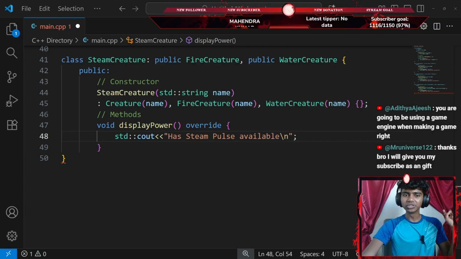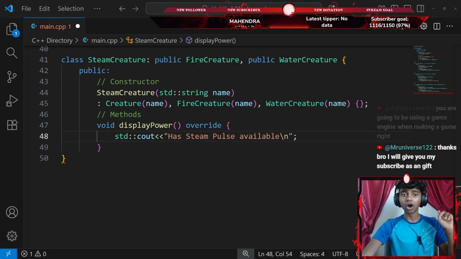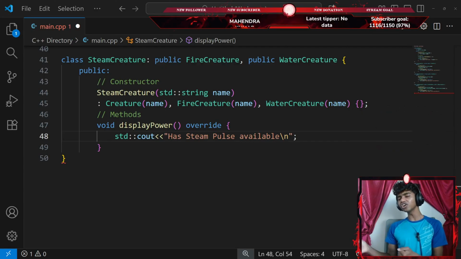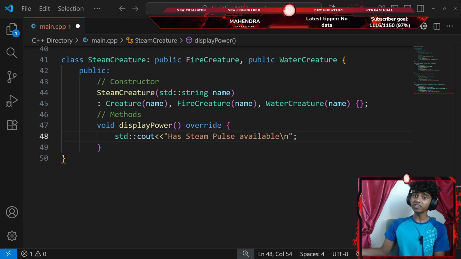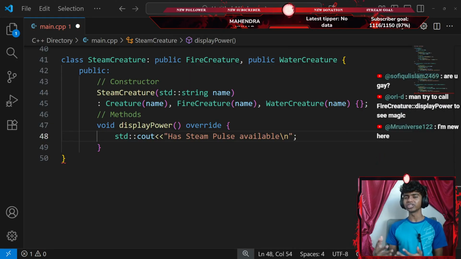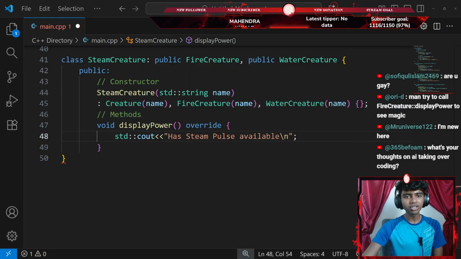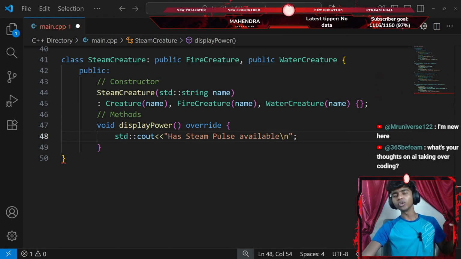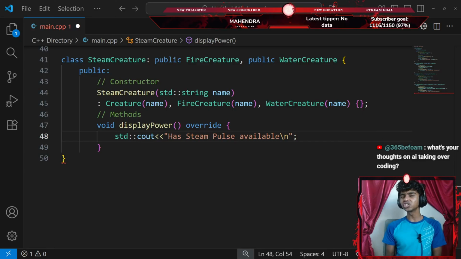You're going to be using a game engine with making a game, right? Honestly, eventually I see by the end of my programming 250 series, if I did master SDL, then I will actually go with either Vulkan or maybe Unreal Game Engine. Okay, what are your thoughts on AI taking over? Guys, many of you did lose the motivation to code because you think AI is going to take over.